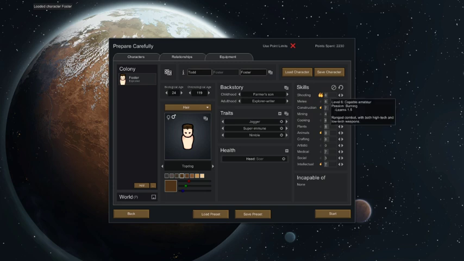I don't think he's too boosted. I've given him fairly level stats, a couple of things like plants, which we're going to need, especially when we're by ourselves. I've obviously given him ability with animals, because maybe that's going to be useful later. Crafting, definitely, because we're going to have to be making our own weapons right at the start to defend ourselves. And obviously the shooting, we're not going to have a gun for a while, but maybe we might pick it off of some raiders. We need some good shooting for the bows and arrows. And the intellectual is important, because we're on a tribal setting, so I think that having a high intellectual helps us out with our research. But I don't think it's given us too much.